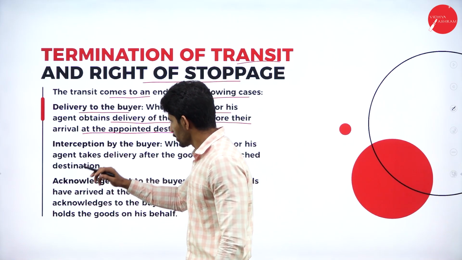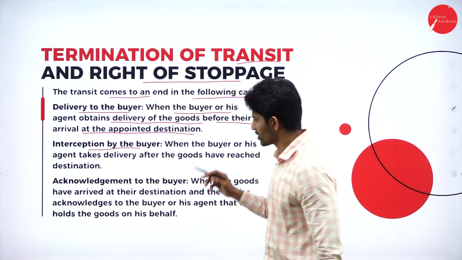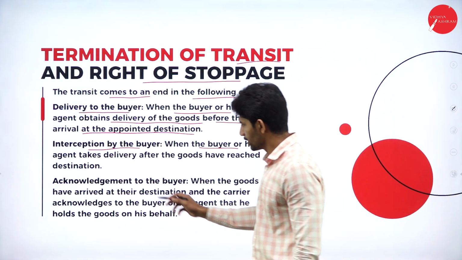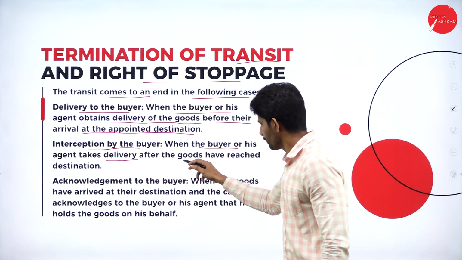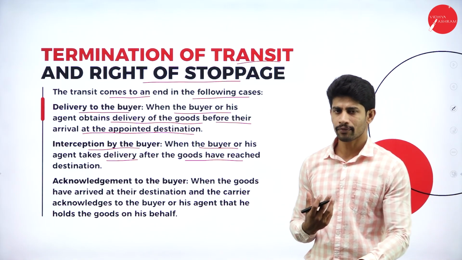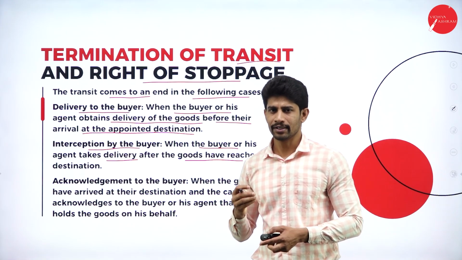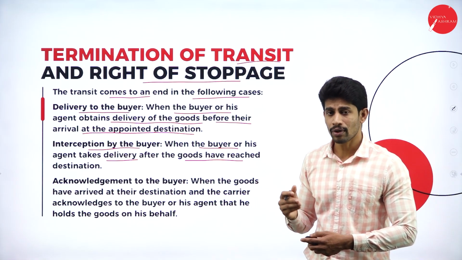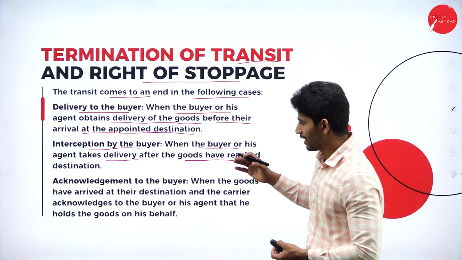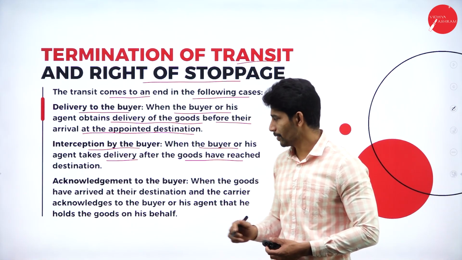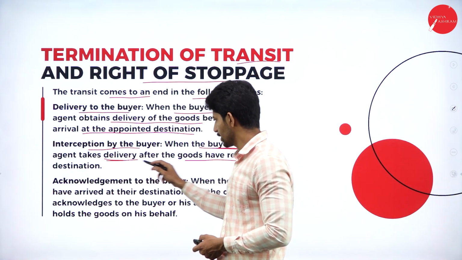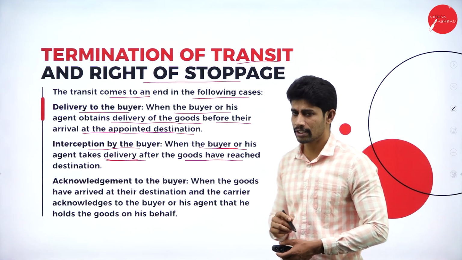Next, interception by the buyer. So what is this interception by the buyer? When the buyer or his agent takes delivery after the goods have reached a destination. Yes. So what will happen? One date is given. One time is given. So after that time they go and collect the goods. That is called interception by the buyer. That means when the buyer or the buyer's agent takes delivery after the goods have reached the destination.